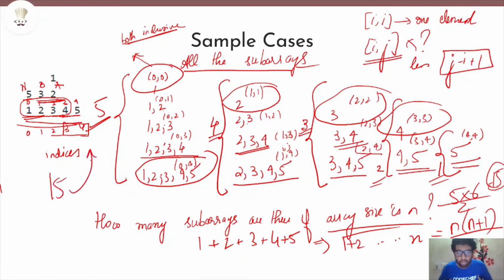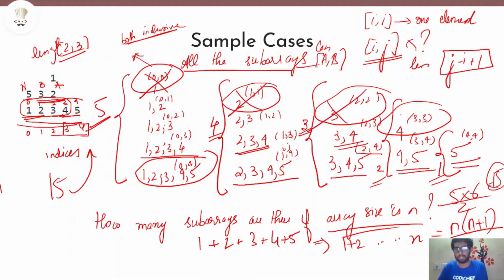So what we are going to do is look at all the subarrays whose length is between A and B. In this particular case, what is A? A is 2 and B is 3. So the length of our subarray should be between 2 and 3. If you look at this, this is not even in our consideration because this subarray length is 1. So all these subarrays of length 1 we won't even consider.